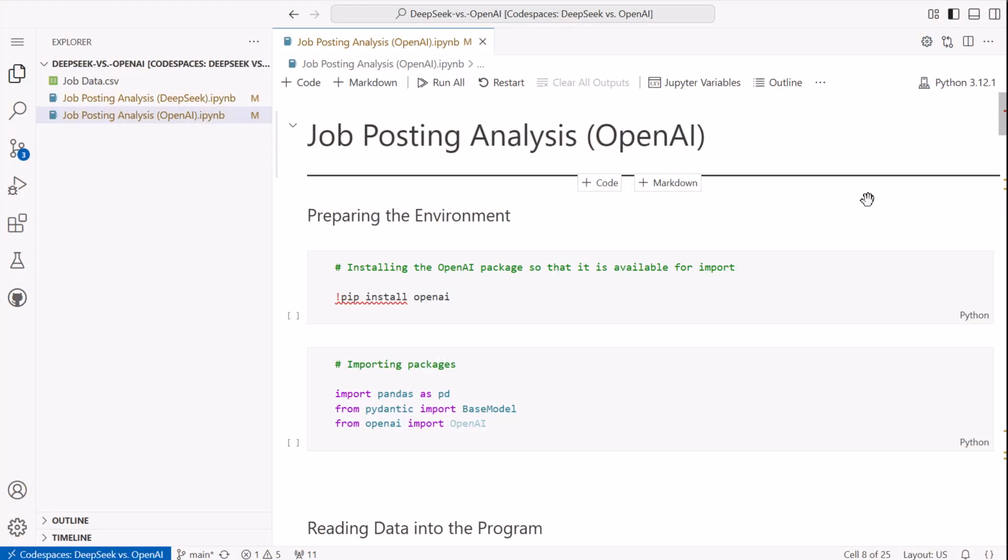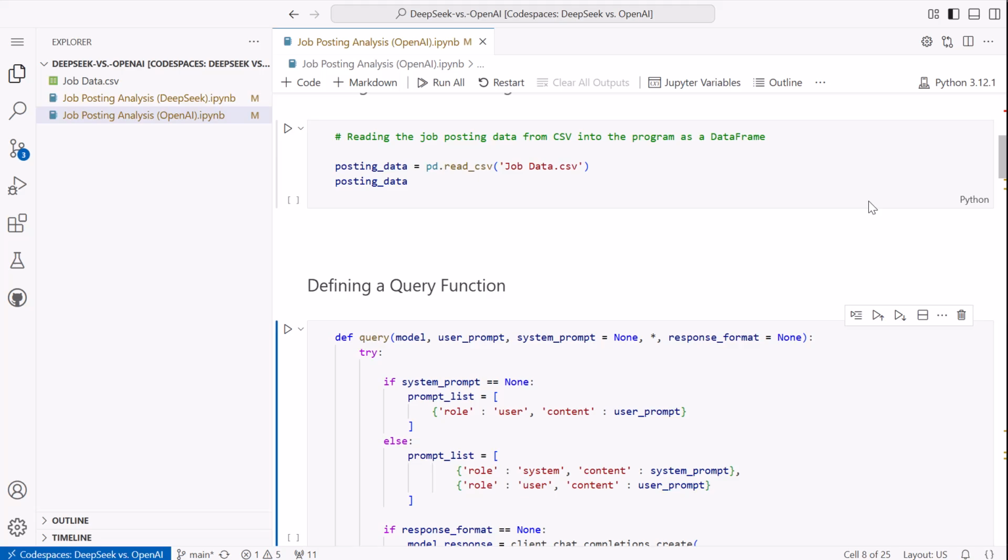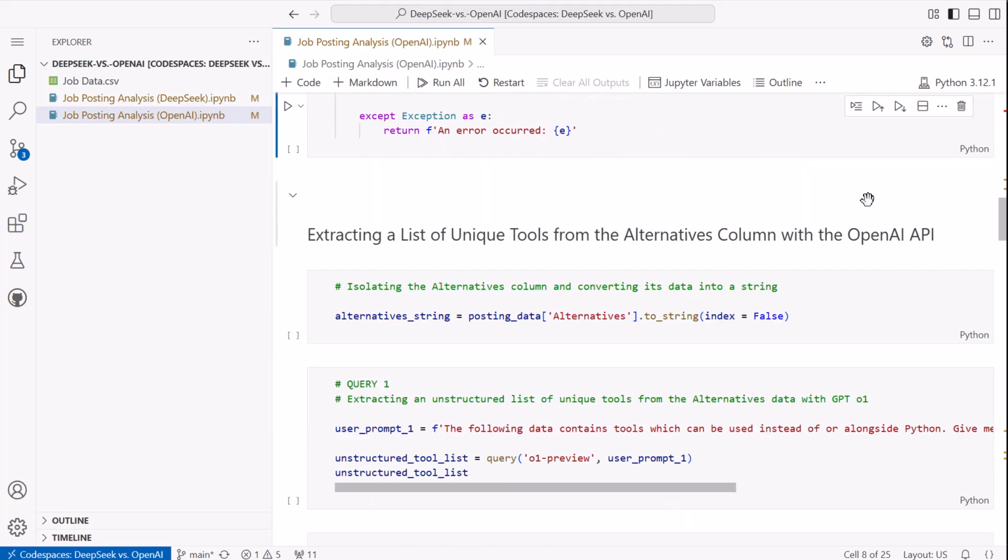I have messed around with OpenAI's models, but I've never used their API before. So I built a program that applied OpenAI's API to perform this analysis, and after some experimentation, it worked surprisingly well, and this seems like a good way to use OpenAI's models in collaboration with Python.